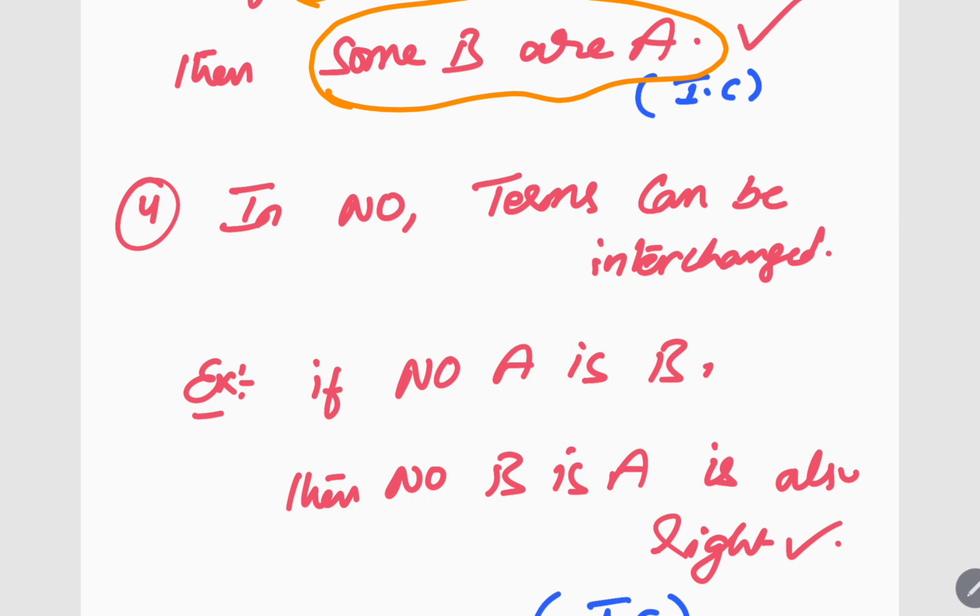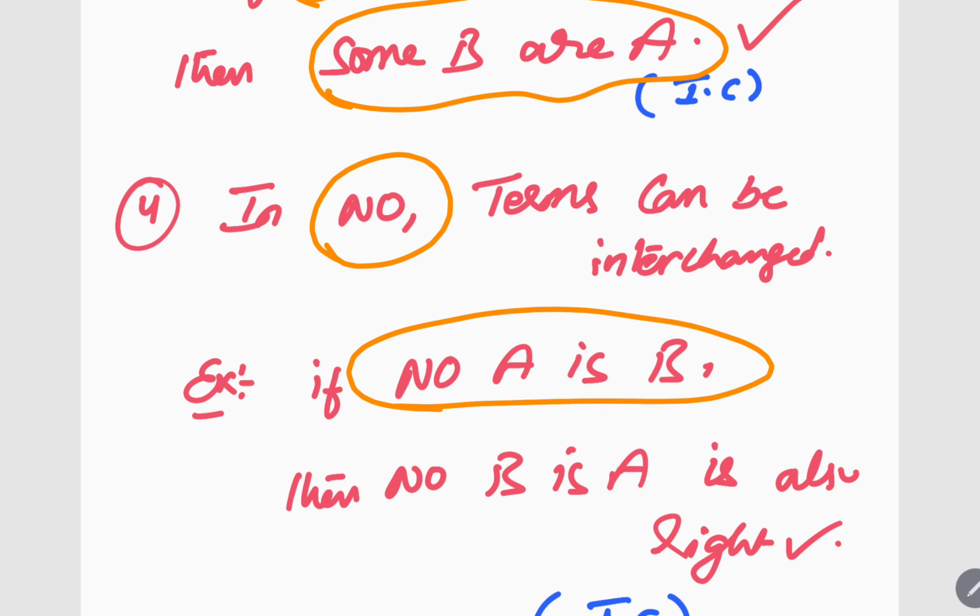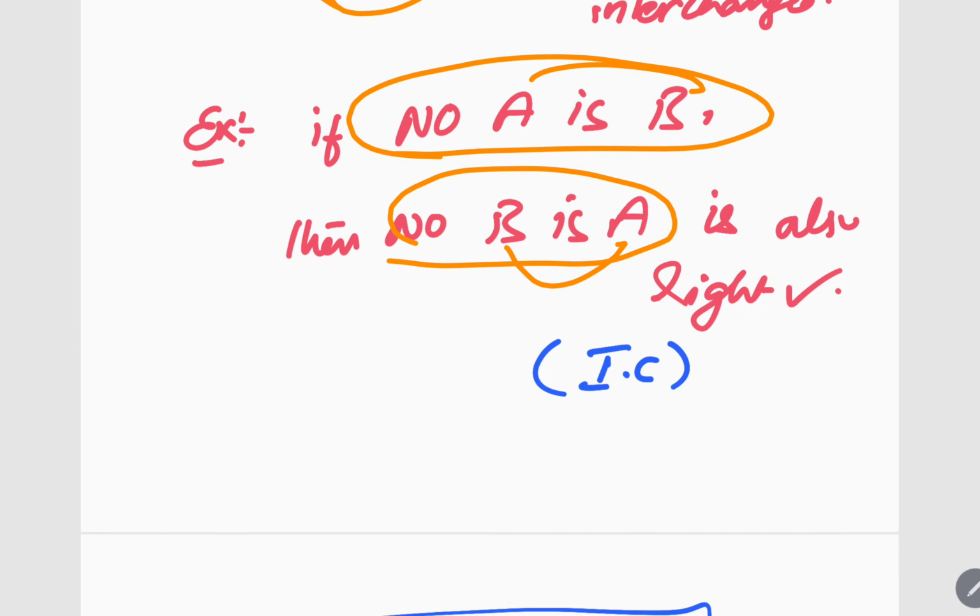Got it? Next, in no, two terms can be interchanged again. Suppose your answer should be no A is B. You cannot find that answer in the options. But there is the option no B is A. See, we are just interchanging. From A is B, we are doing B is A. That's it. This is one trick. Got it? So these are some tricks.